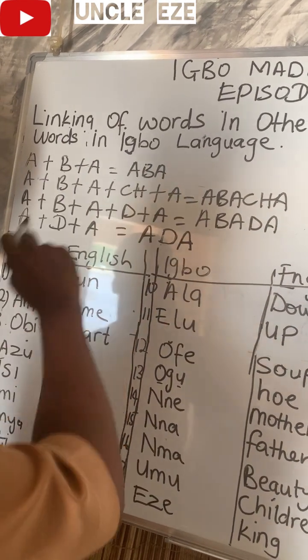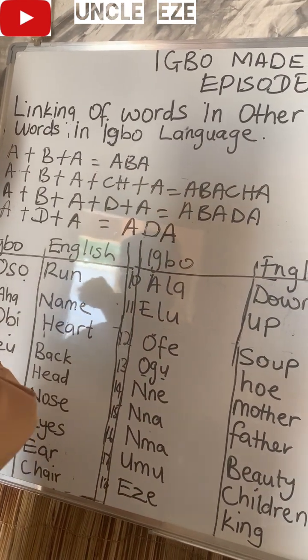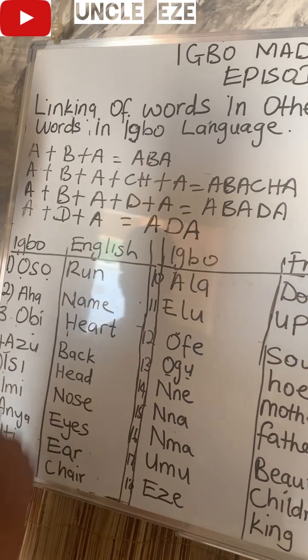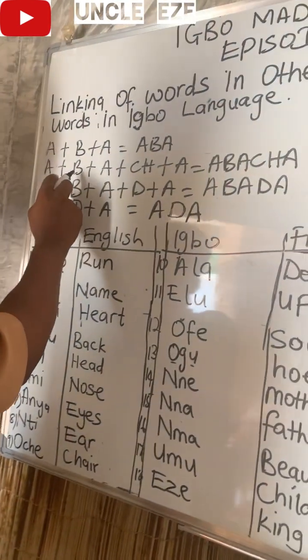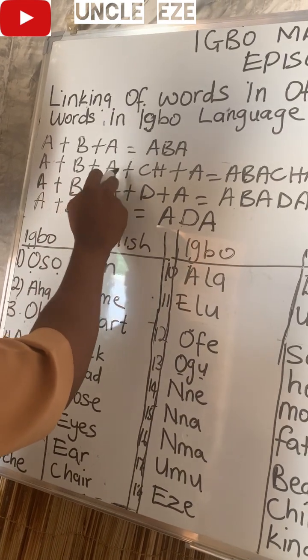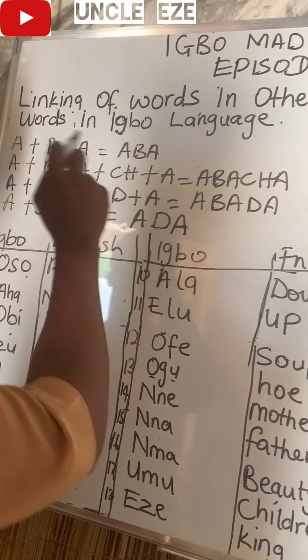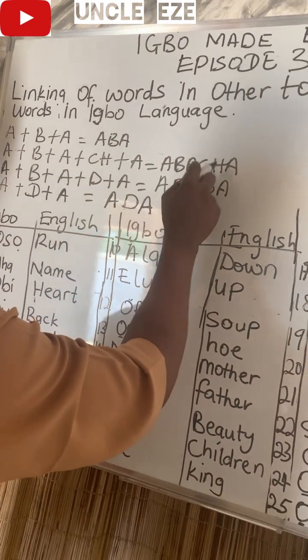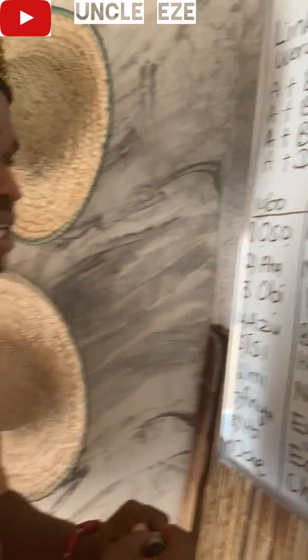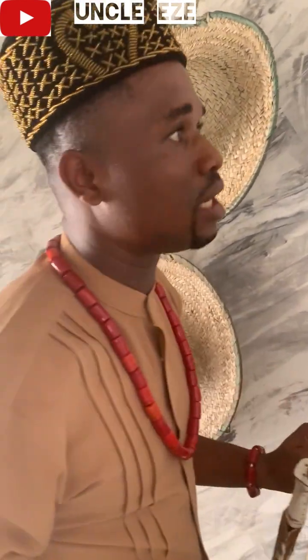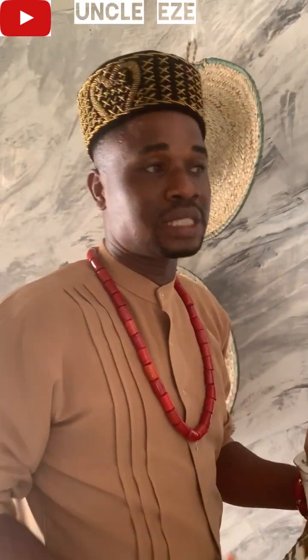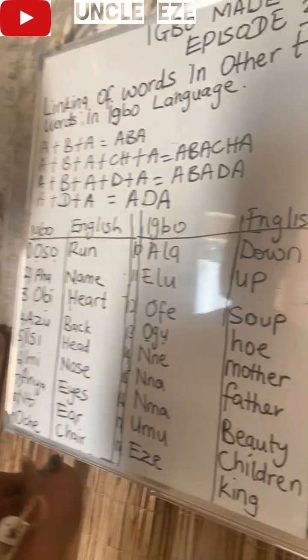Aba is a town in Abia State. It's a city in Abia State. Number two, we have A plus B plus A plus CH plus A equals Abacha. Abacha is the name of a food, one of the foods in African dishes. Of course, in Anambra State, there's a town called Abacha also.